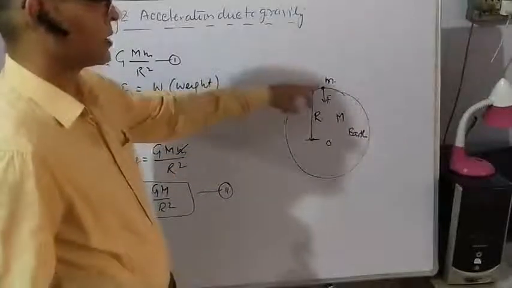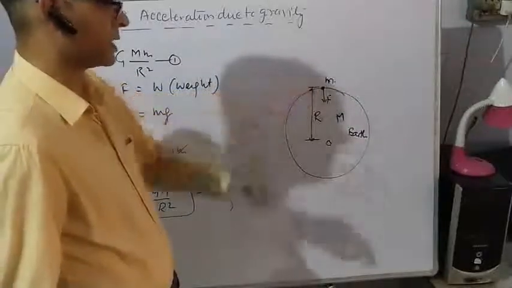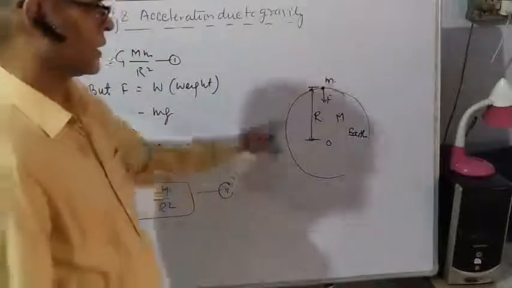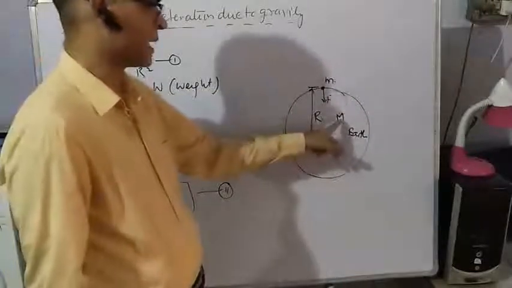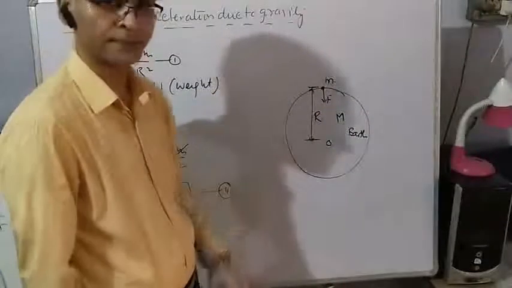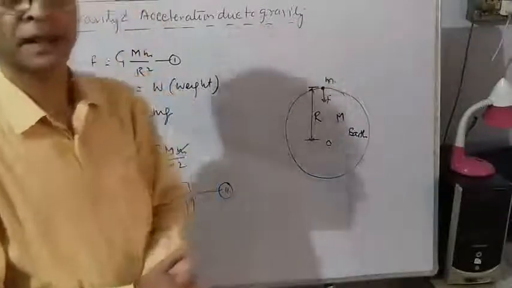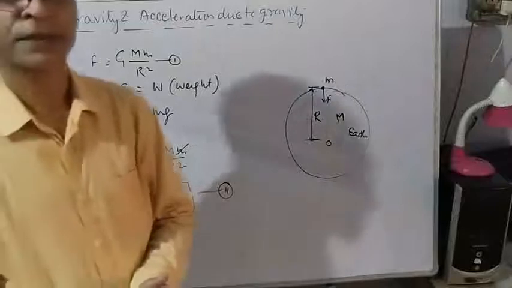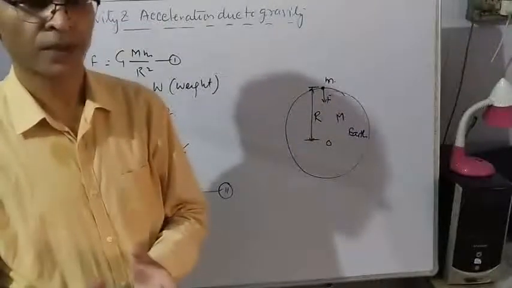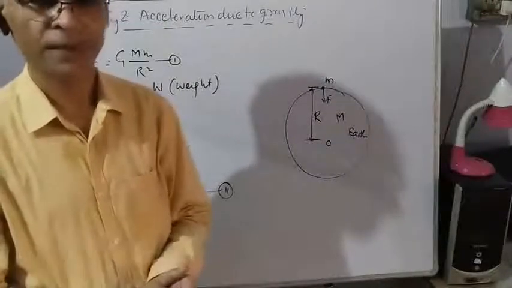So a particle of mass m is present on the Earth. Mass of Earth is capital M, radius is capital R. Distances are measured center to center, that is, center of gravity of one body to center of gravity of the other body.